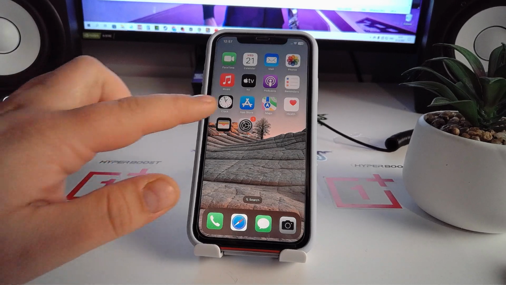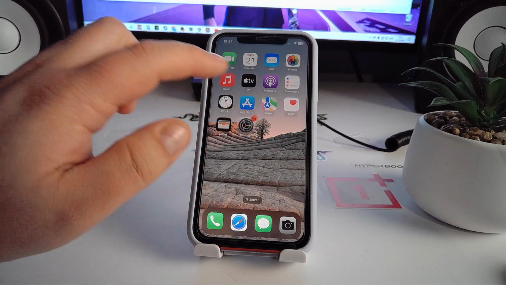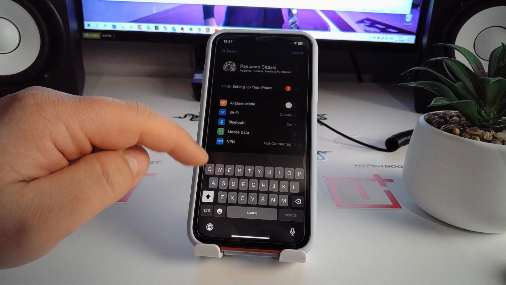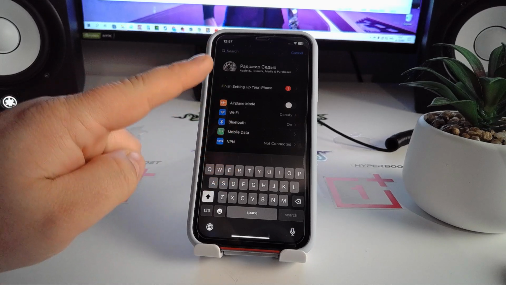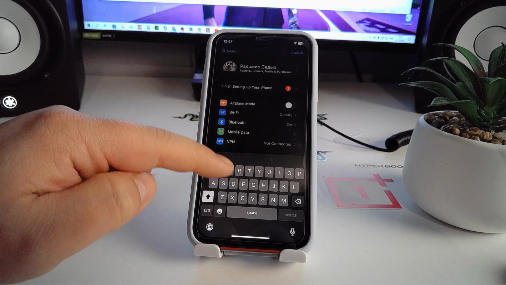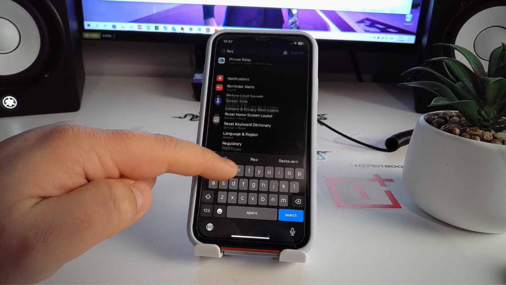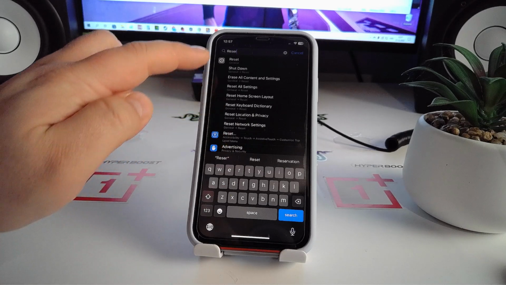So now we go to settings, step number 1, the first step, and please click search and type the text reset network settings.